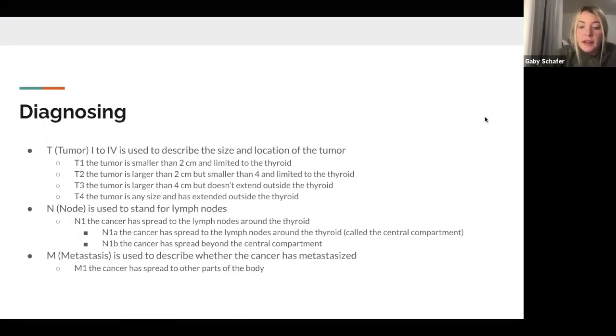Once a patient has been diagnosed with thyroid cancer, further diagnosis is done using a TNM lettering system. With this system, T for tumor will use numbers 1 to 4 and describe the size and location of the tumor. N for node is used to stand for lymph node and only uses number 1, but also uses N1A and N1B to explain how the cancer is spread in the lymph nodes. Lastly, M for metastasis only uses the number 1 and explains if the cancer has metastasized.